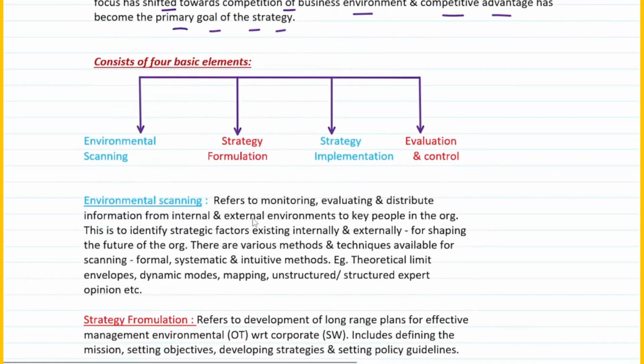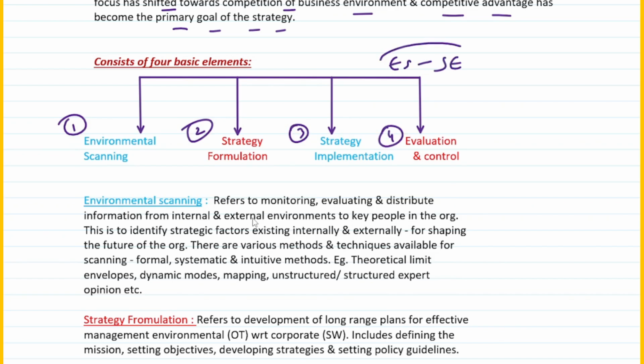Okay, it basically consists of four elements. So strategic management has four elements. First one is environmental scanning. Second one is strategy formulation. Third one is strategy implementation, and fourth one is evaluation and control. So it's basically ESSE. That's how you can remember. It's easy, right? ES and SE, right?